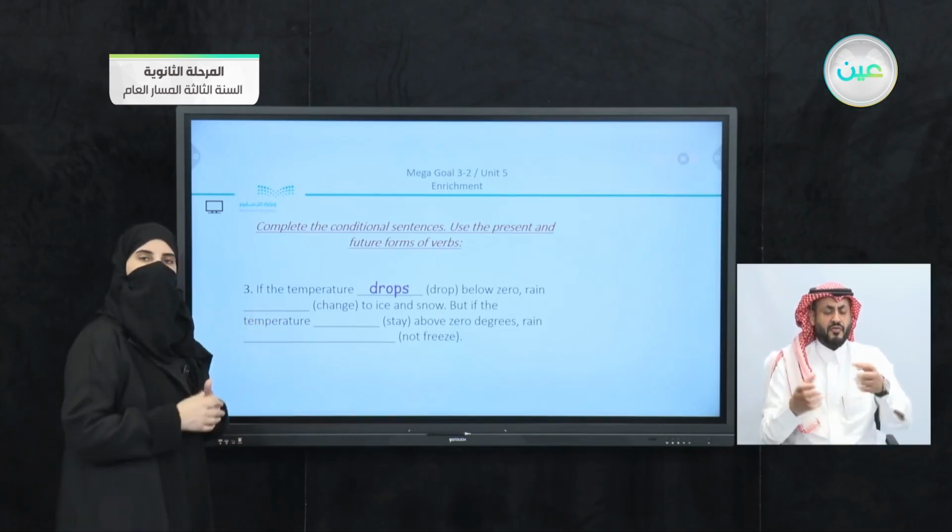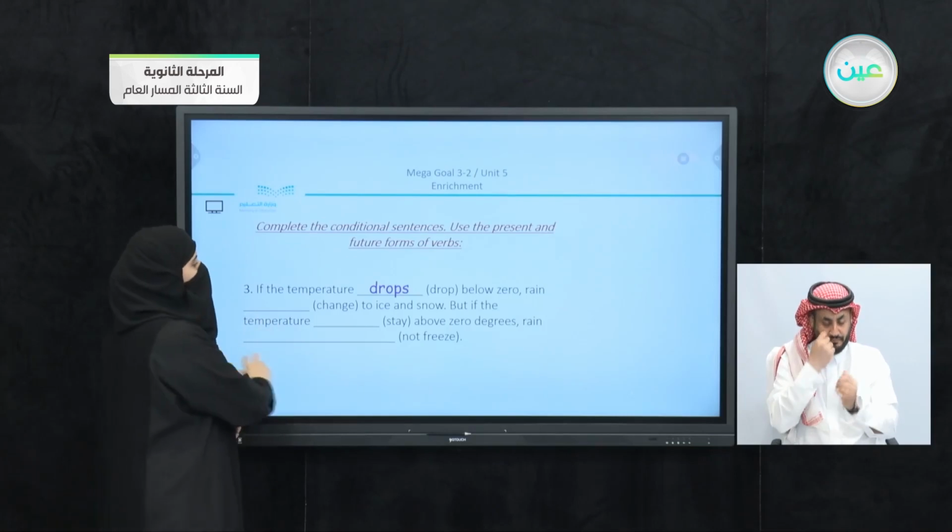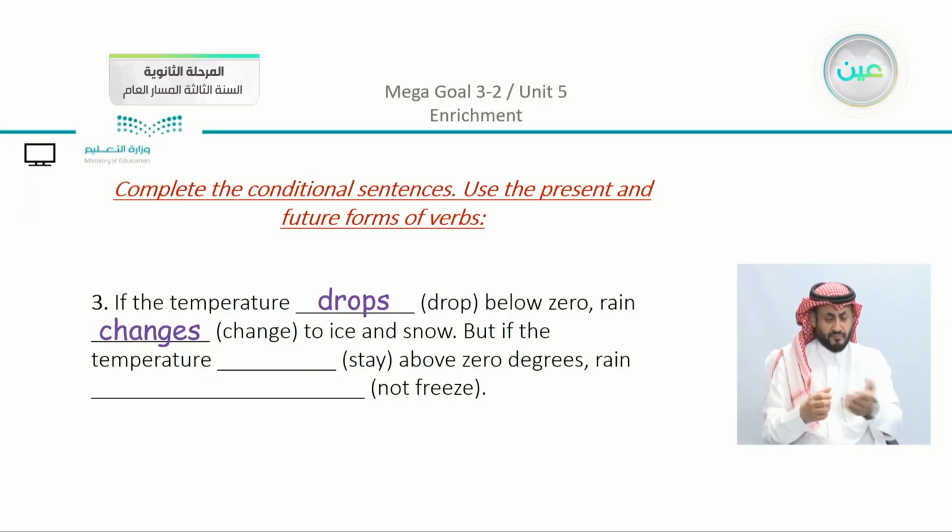To refer to the future, we would say that rain will change. But here, this is something interesting. Why did I say the future first, but now it changes into the present simple? Let's go back and read the sentence again: if the temperature drops below 0, rain changes to ice and snow.